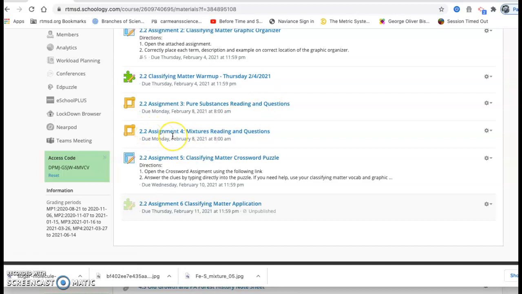2.2, assignment 4, mixtures and reading questions. The same thing applies for this assignment. You'll read through a short page on mixtures, and then you'll go through and answer 10 questions correctly. And once you've answered those 10 questions correctly, then you get the points and you can be finished with the assignment.